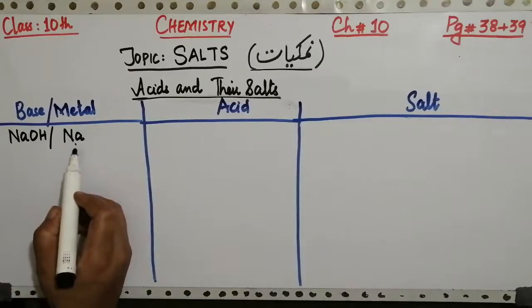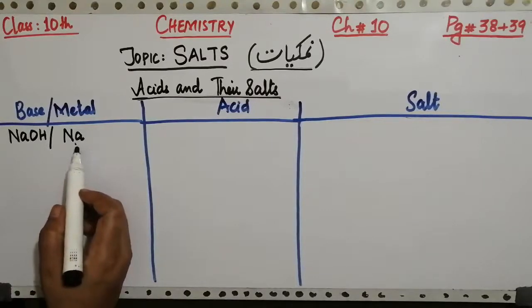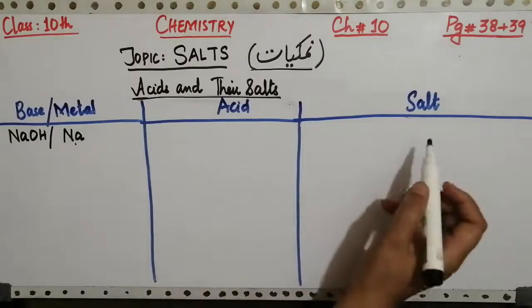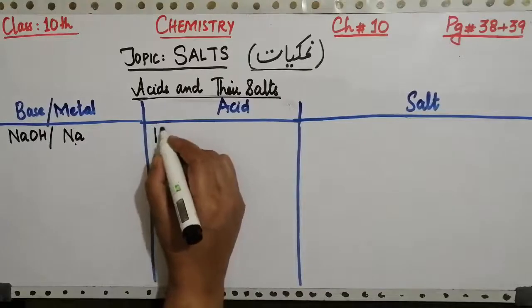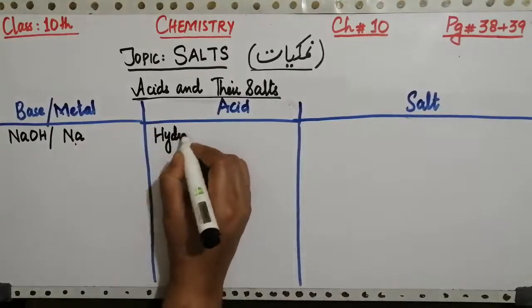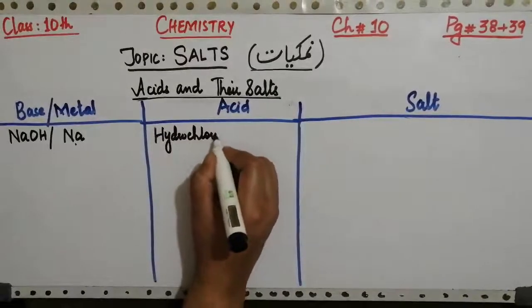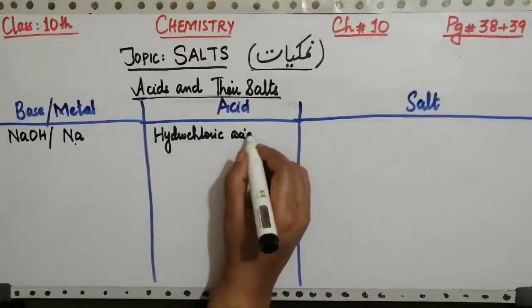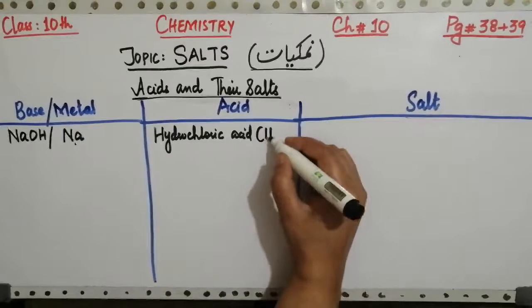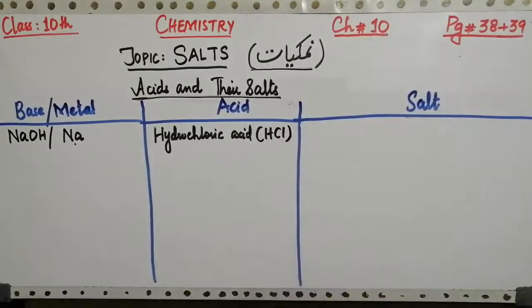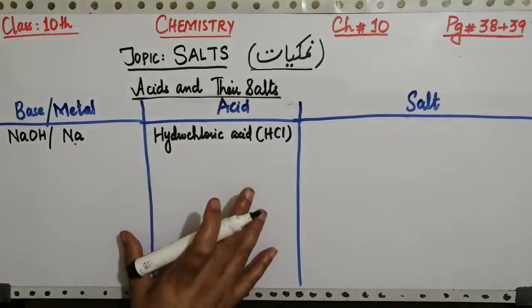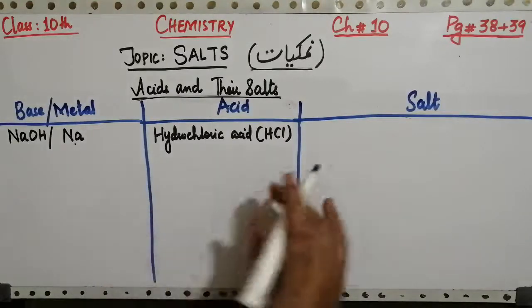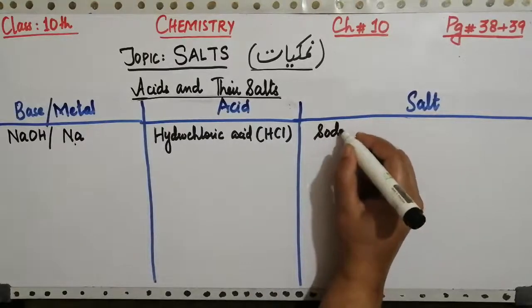With the help of this base we will make our salt. The acid which we are going to take is hydrochloric acid, and the formula of hydrochloric acid is HCl. By combining these two substances together, the salt which is formed is called sodium chloride.